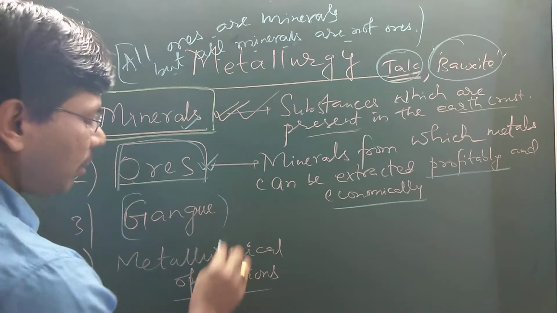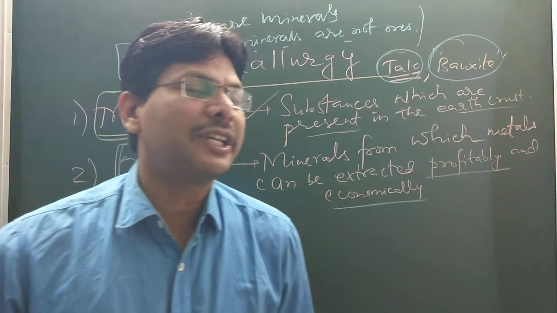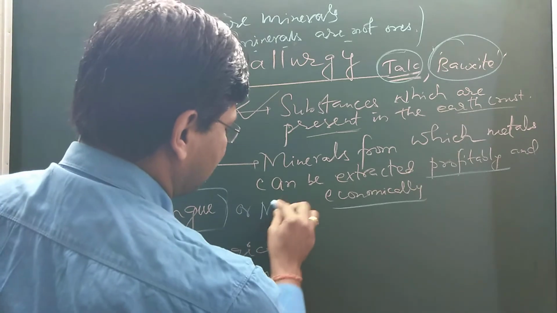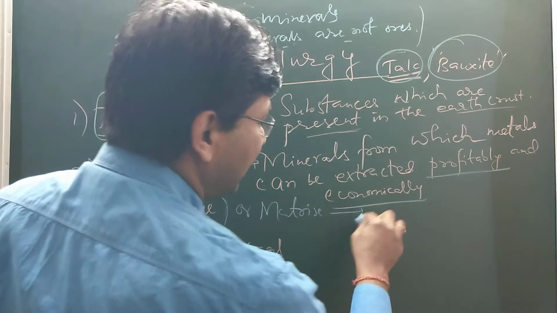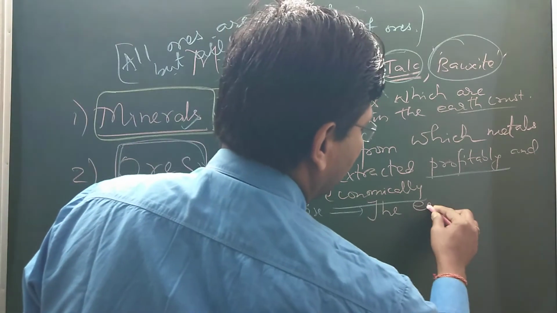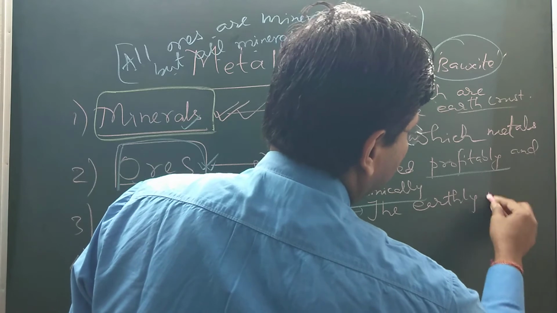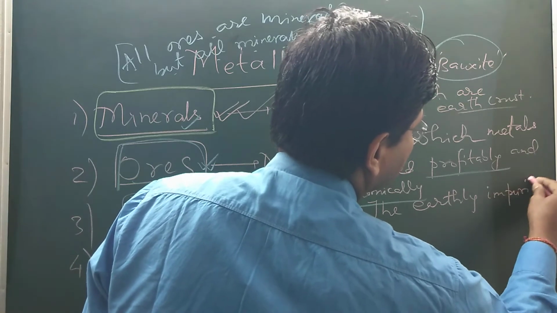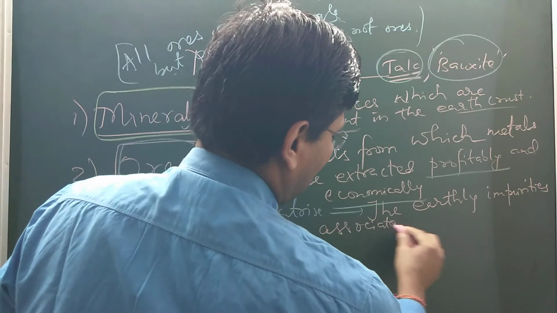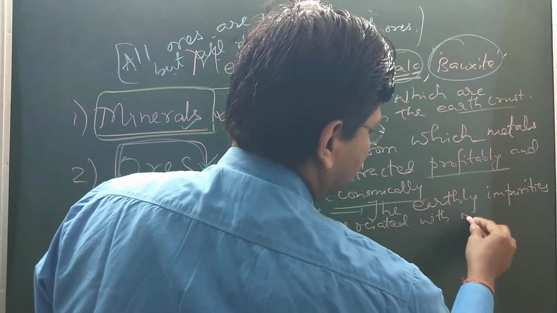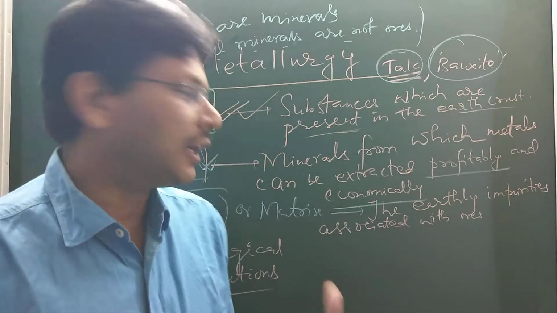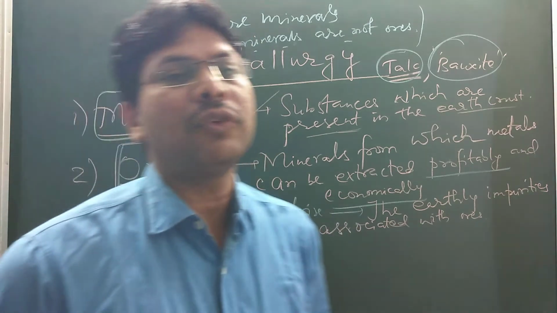Now, some impurities are always present in an ore. The impurities present in an ore are called gangue or matrix. So the earthly impurities associated with ores are called gangue. Before actually doing the metallurgy of an ore to get the metal, we have to remove the gangue.